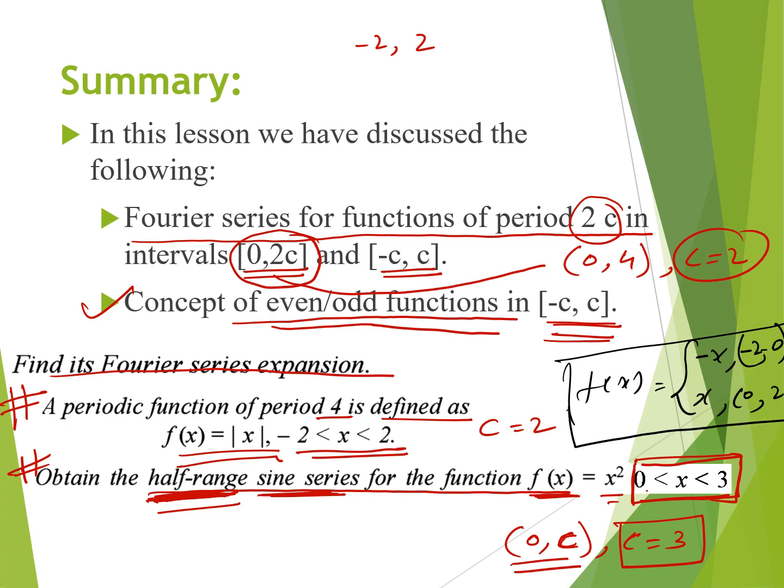You have to break the mod of x in this form so that you can easily integrate it. Whenever the value is negative, the minus into the value of x, which is negative, will always be positive. So we will follow the property of mod, that all the values of mod of x are positive. And for the positive limit, the value is just x.